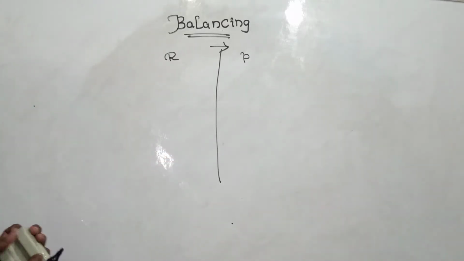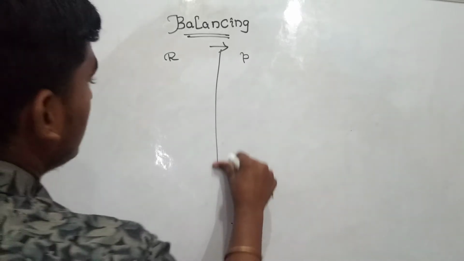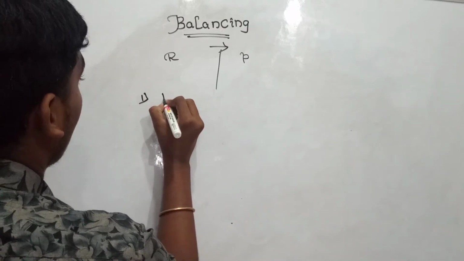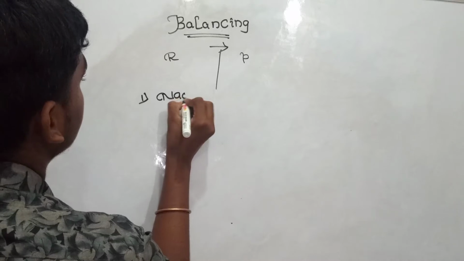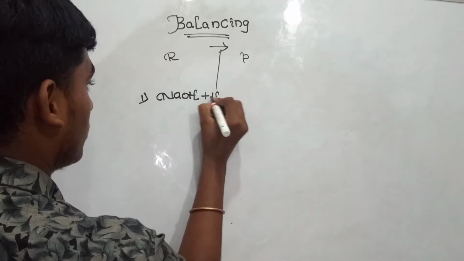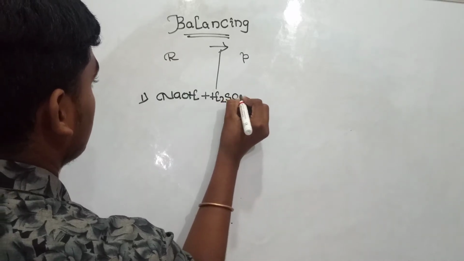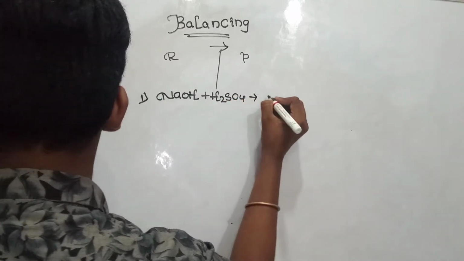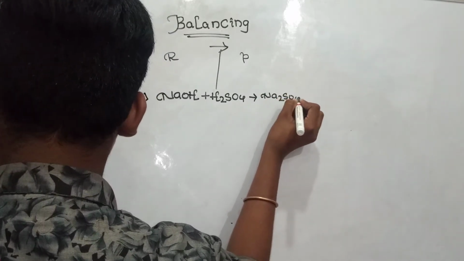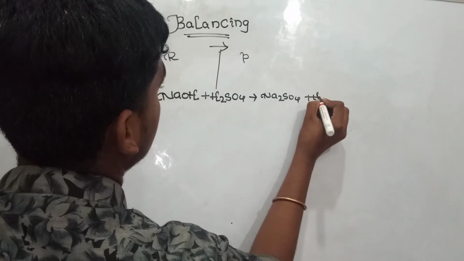Now I'm taking the help of a textbook to copy questions. I'm copying the first question: NaOH plus H2SO4 gives Na2SO4 plus H2O.